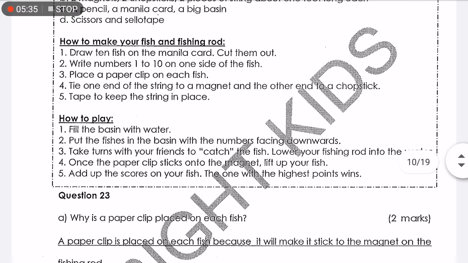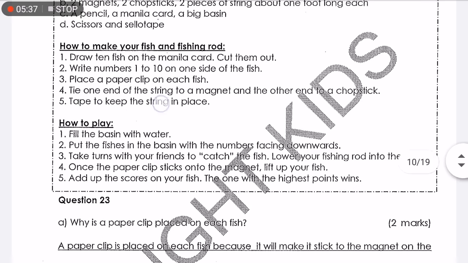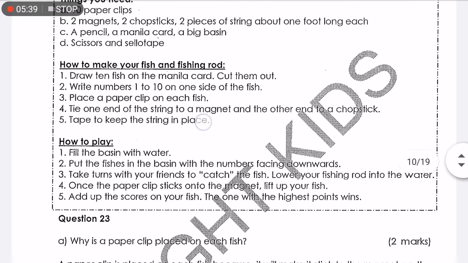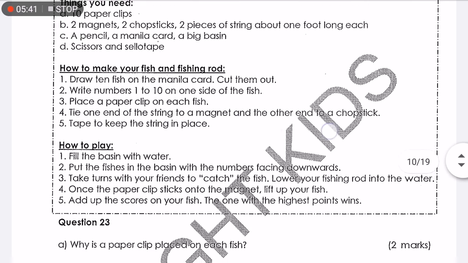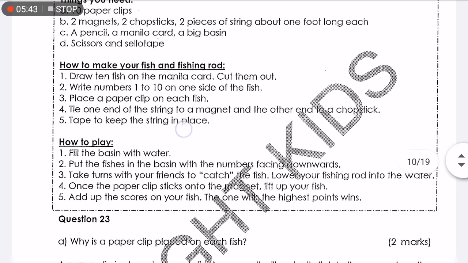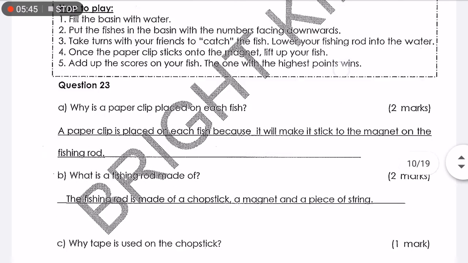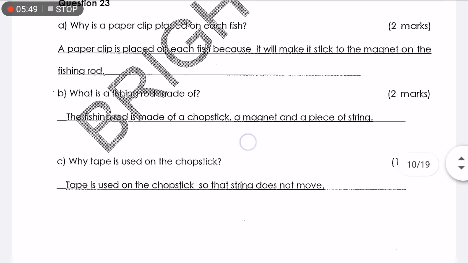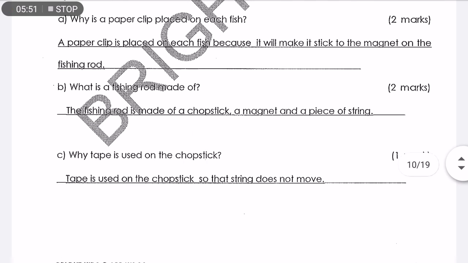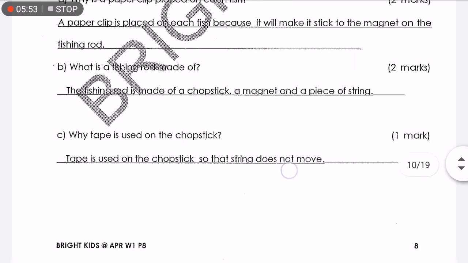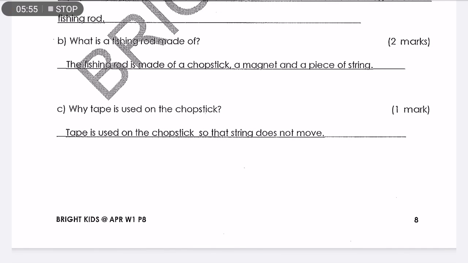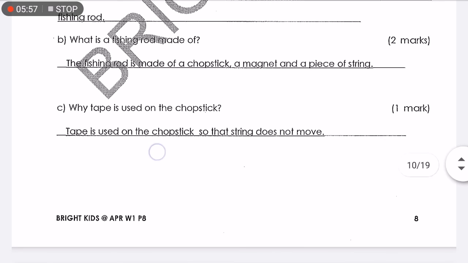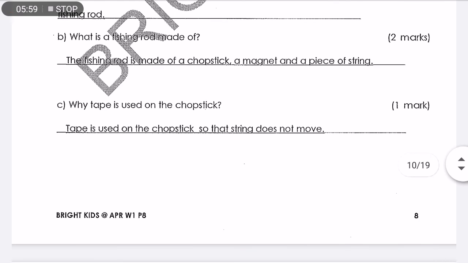Now, where do you find the answer? Over here at step number 4. Tie one end of the string to a magnet and the other end to a chopstick. So, a string, magnet, and chopstick. This is the answer. The fishing rod is made of a chopstick, a magnet, and a piece of string. Now, question C. Why is tape used on the chopstick? Tape is used on the chopstick so that the string does not move.